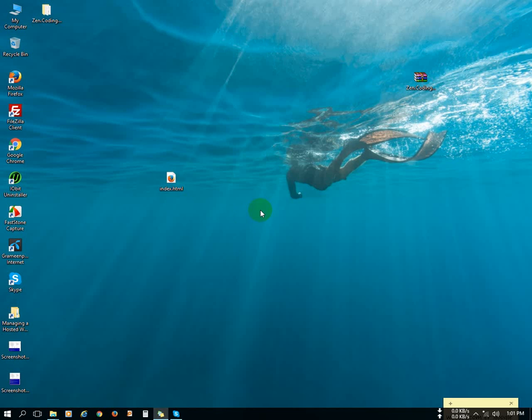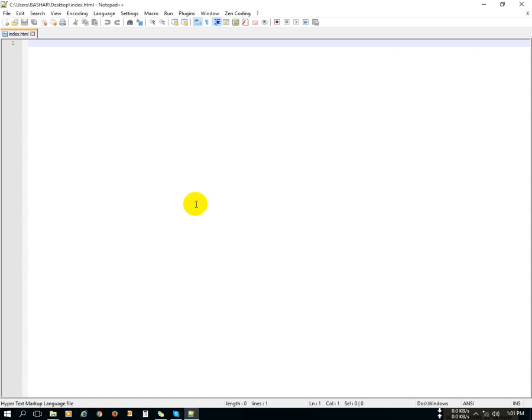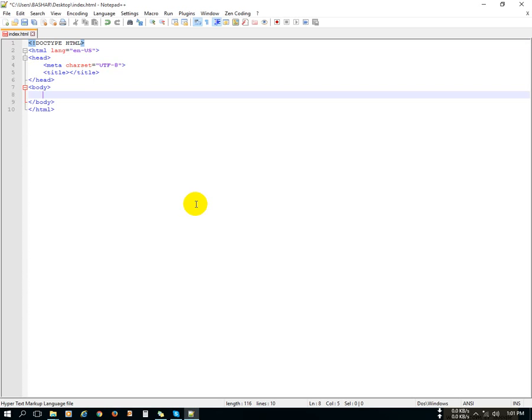So again, if I try to show the full HTML structure and working shortcodes, we can try html:5 and press Ctrl+E on the keyboard. This is working. Then div.main area, Ctrl+E, this is working.